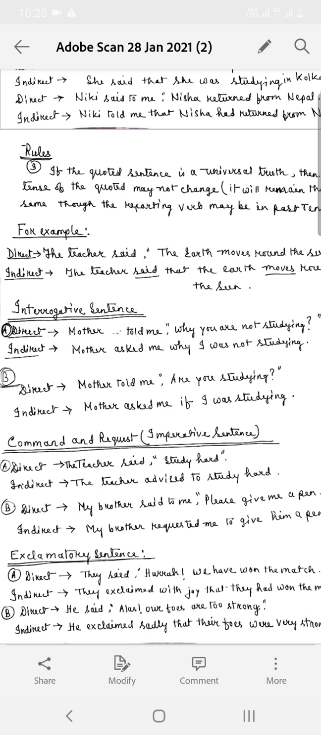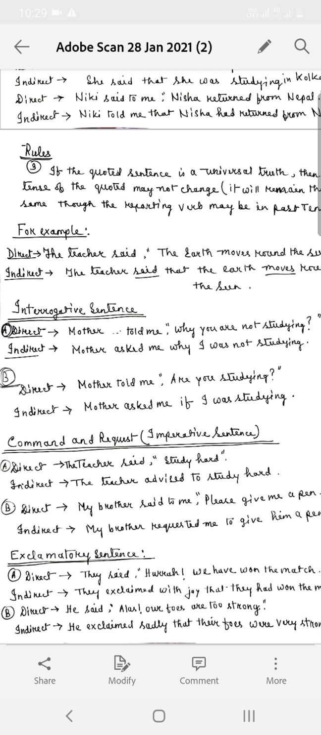So, why, in place of, you will not be using that here. Here the WH word will be used as the conjunction. Mother asked me why you are not studying. Who is this you? Me. So it will change to I, personal pronoun I. Mother asked me why I was not studying, then full stop.